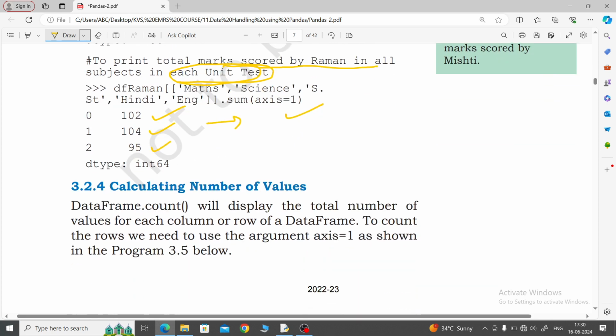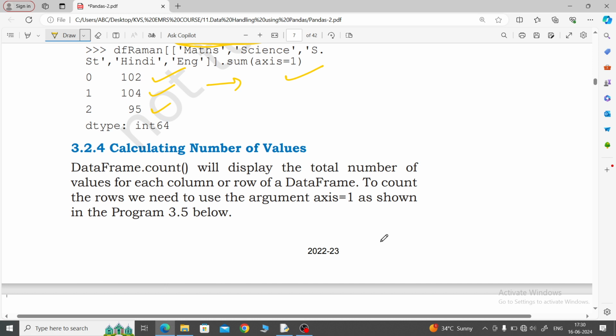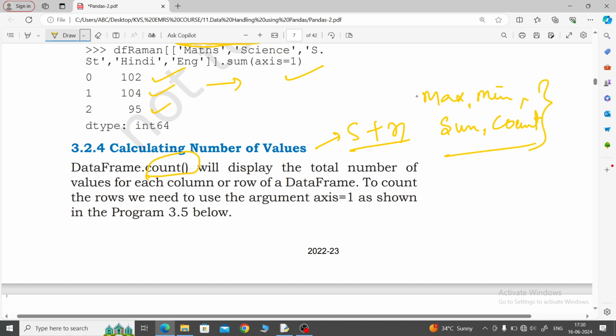Calculating number of values. Here it is very important, whenever we are talking about the number of values, through the count function we will count the number of values. It will also accept string plus numeric both. So what we have seen, max, mean, sum, and now count, all accept string plus numeric data.